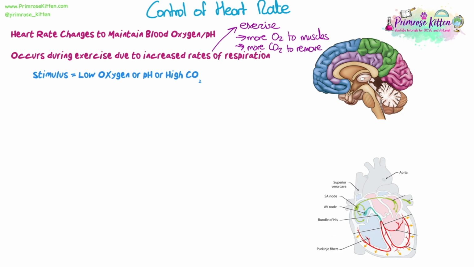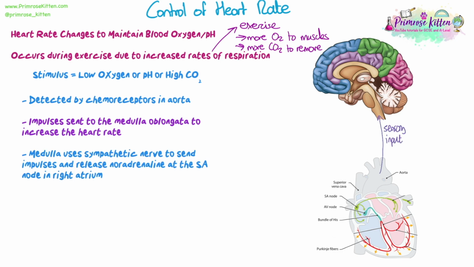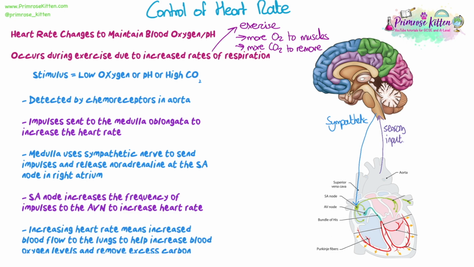So if that is detected by these chemoreceptors, then we're going to send impulses again to the medulla oblongata to increase the heart rate. But we'll explain why that makes sense in a second. The medulla is going to use the sympathetic nerve to send impulses and release noradrenaline at the sinoatrial node in the right atrium again. And again, the sinoatrial node is going to increase the frequency of impulses that are sent to the AVN, and therefore we increase heart rate. So that's how it happens.